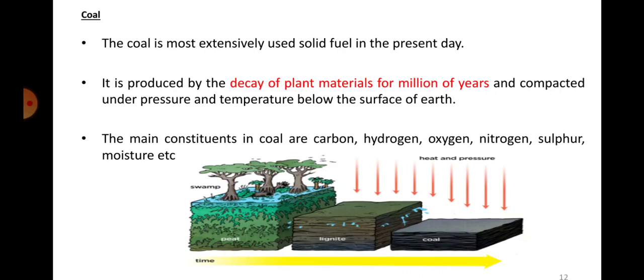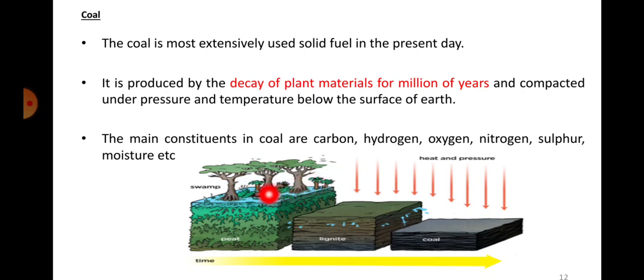Now there are different varieties, or different forms, of coal which are being used. That again depends upon how long it was under the earth's surface, and at what pressure and what temperature. The main constituents of coal are carbon, hydrogen, oxygen, nitrogen, and sulfur. You can see the sketch below here, right? You have the sketch.